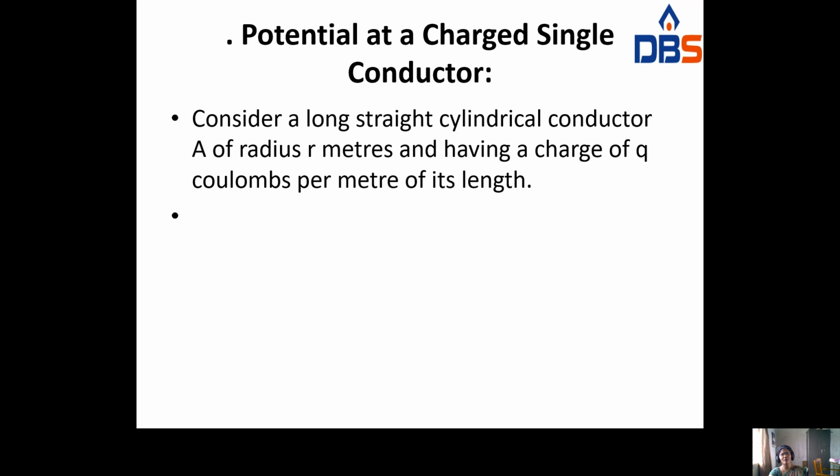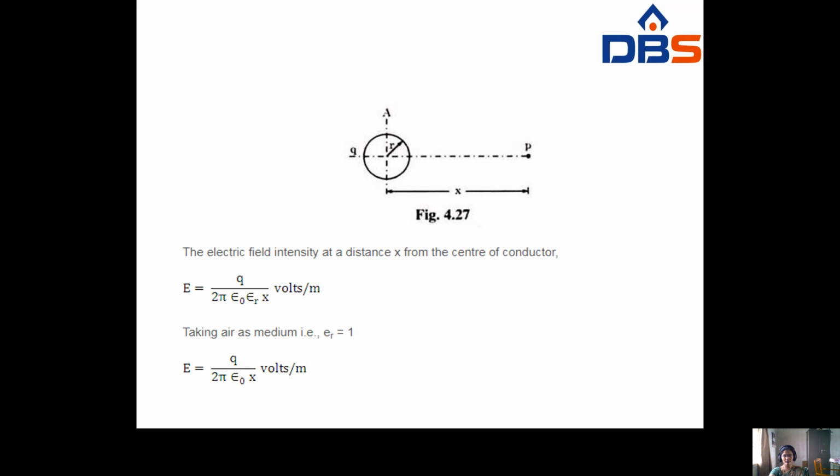Next, you have to find out the potential at a charged single conductor. Whenever you place a charged single conductor, you have to find out that potential value. So consider a long straight cylindrical conductor A of radius r meters, having a charge of q coulombs per meter of its length. This is a single charged conductor; its radius is r, and we consider a point at a distance of x.